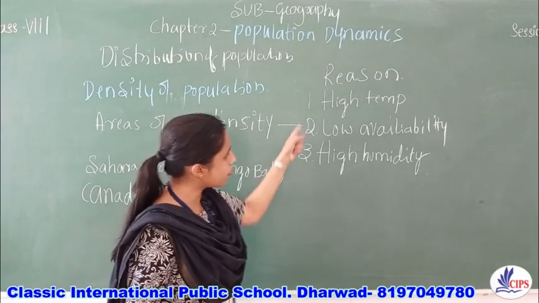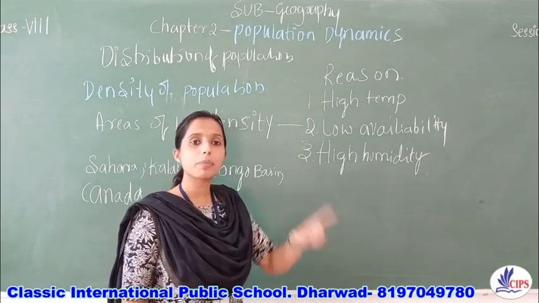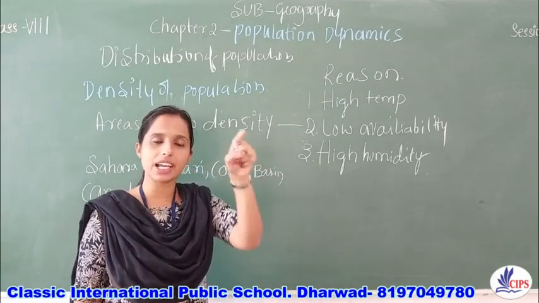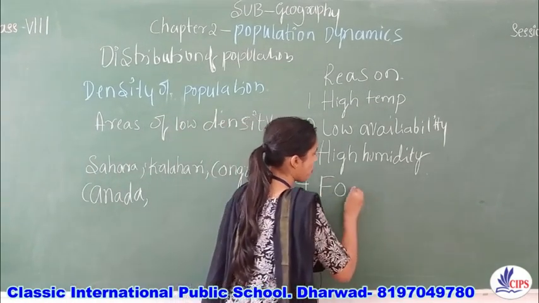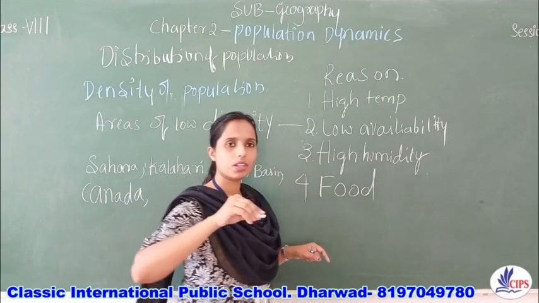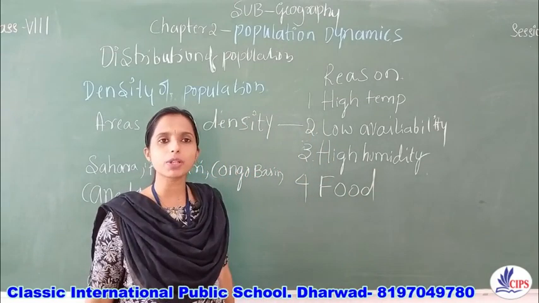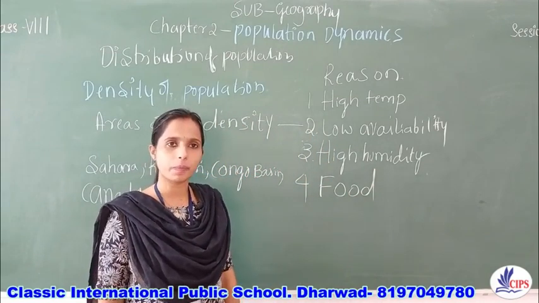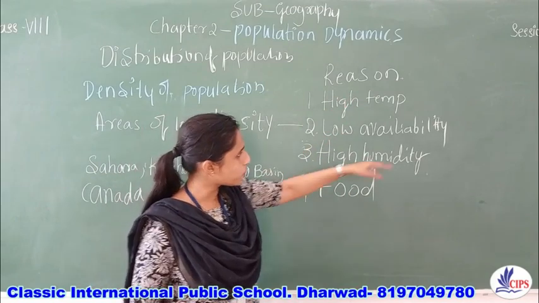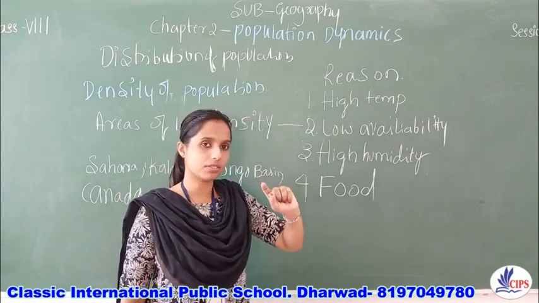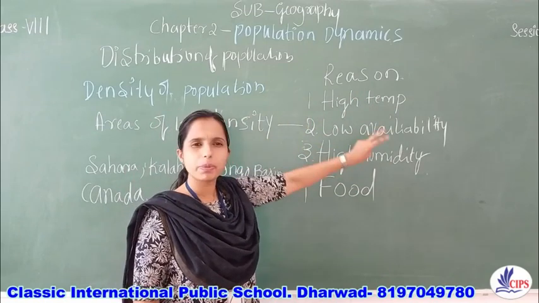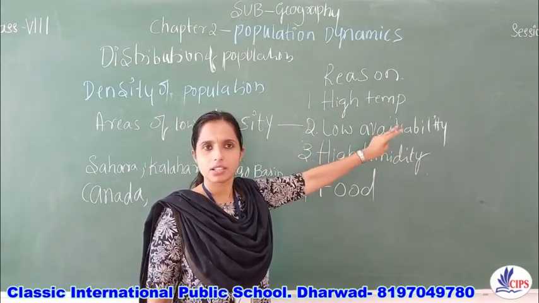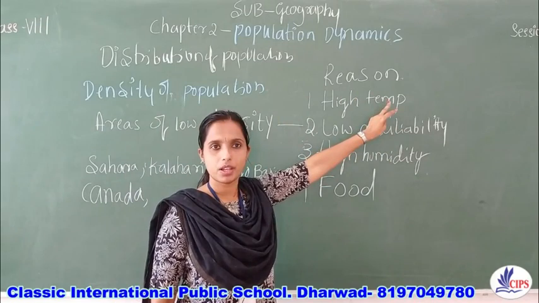Now, if these many problems are there, the major problem that arises next is, what about the availability of food? These people usually rely on hunting. Only the tribal people reside in such areas, primitive tribes.